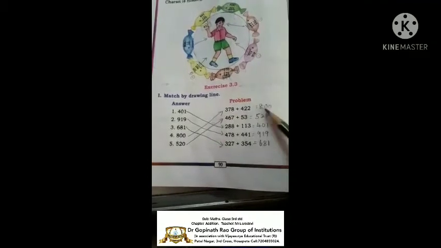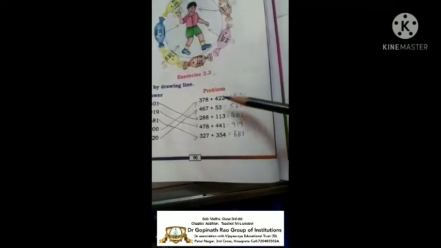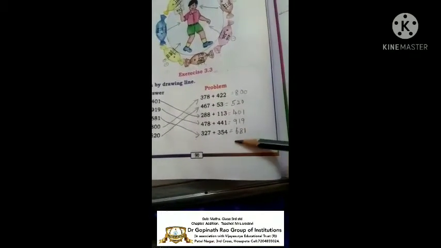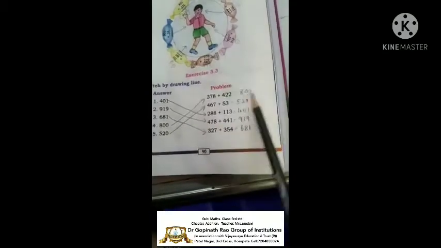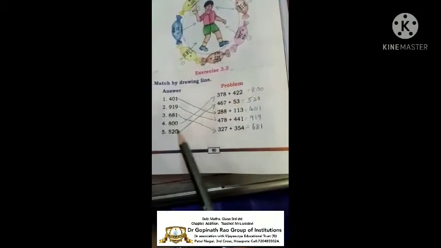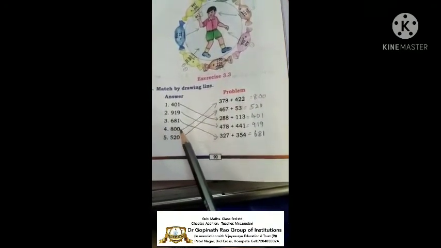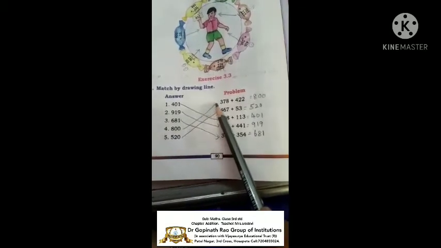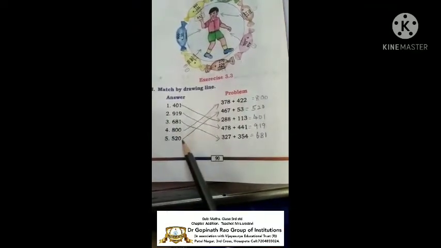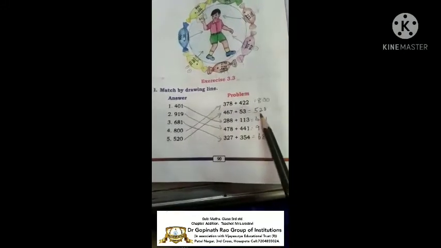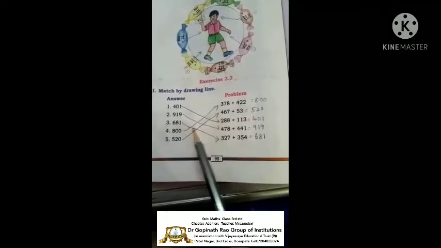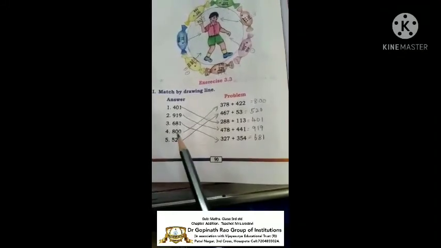Okay. So first we have to add. See, first the given numbers you have to add, children. Add and keep the answer on this side. Now you start matching. See, 800, where is 800? Here it is. So from here to here. Next 520, where is 520? Here. So match here. 919. So 681. Next 401. So match in this way.